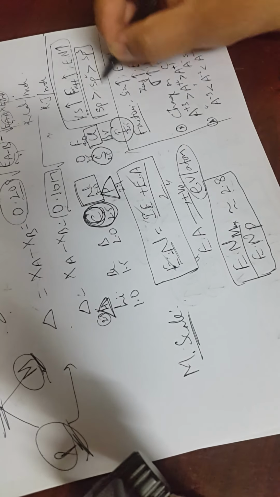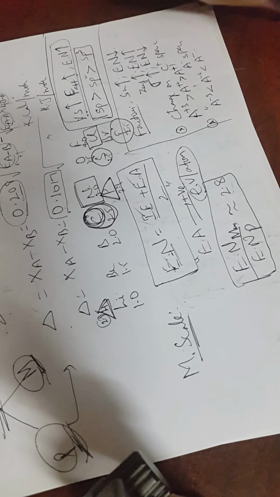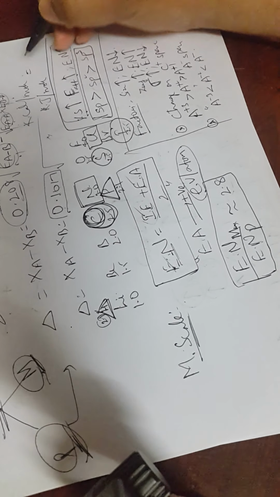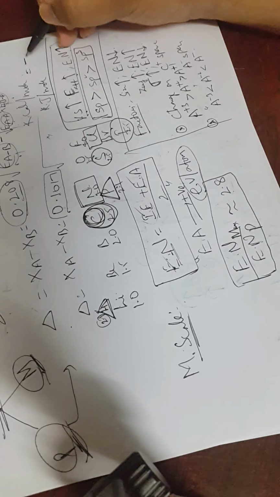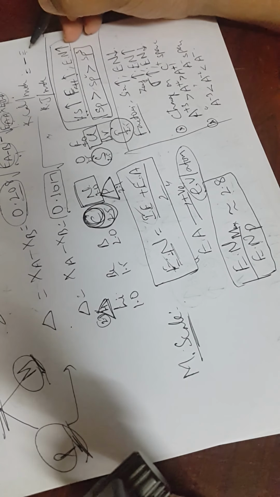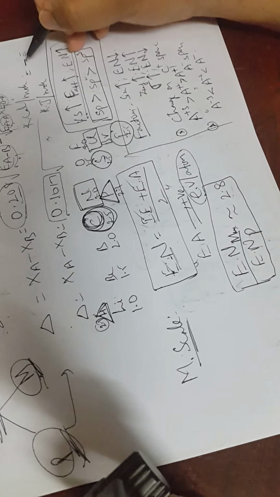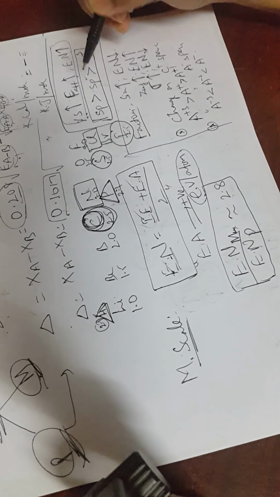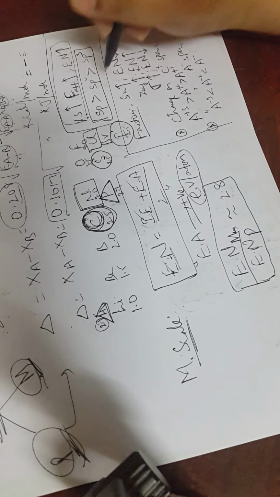Directly they will give you the relation, or they will say out of ethane, ethene and ethyne, give the order of electronegativities. So ethene means double bonded, ethane means single bonded, and ethyne means triple bonded. In the triple bonded we have hybridization sp, in single bonded we have sp3, and in double bonded we have sp2. So depending upon the hybridization you can identify the order.